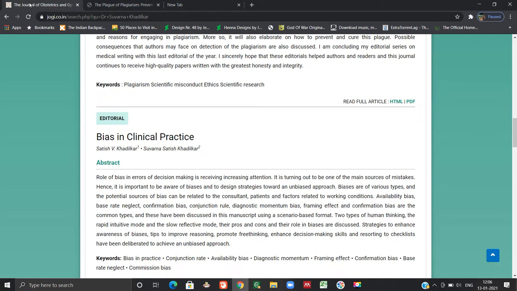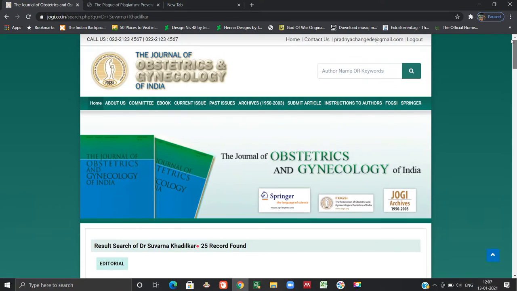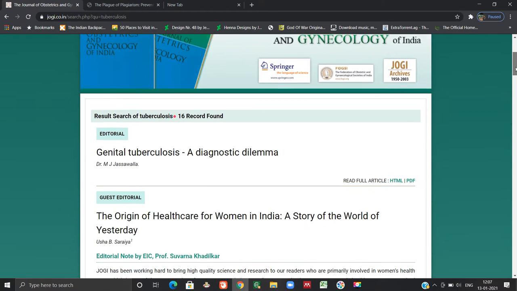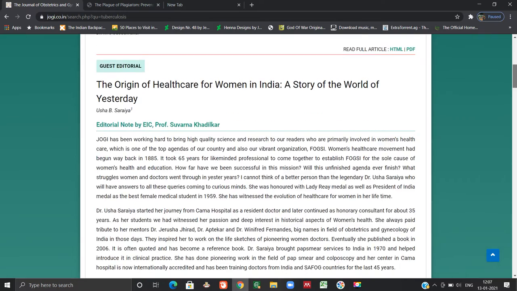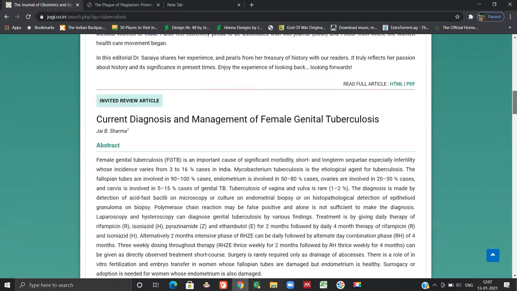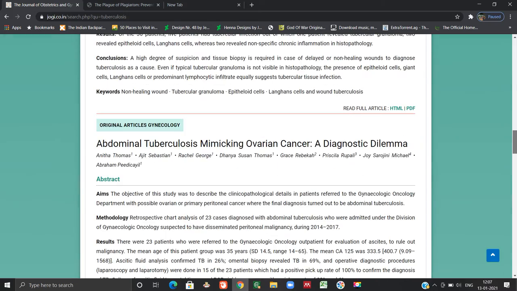Now, if I want to search for a particular topic, like I want to go through all the Indian data on tuberculosis, I just have to type tuberculosis in the search box and all the articles published in Jogi on tuberculosis can be accessed by me. So here you can see 16 records have been found and I can go and read the full text of all the articles on tuberculosis.